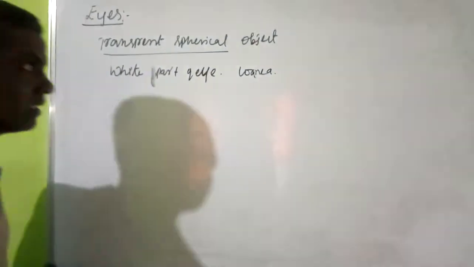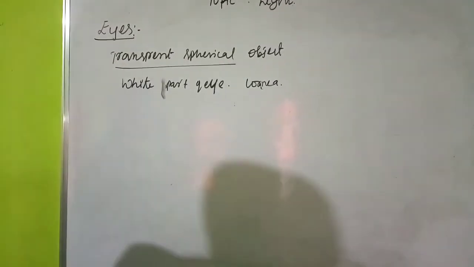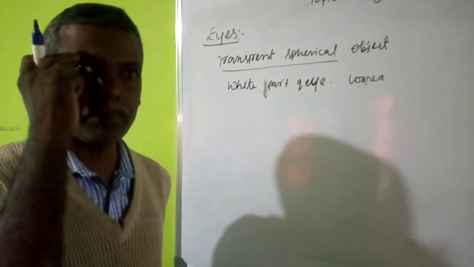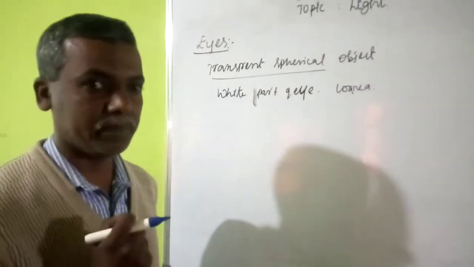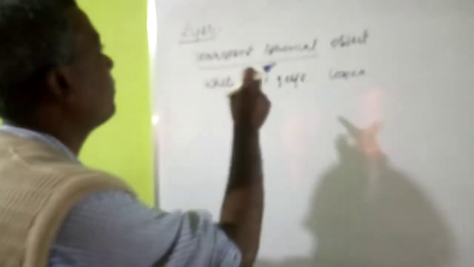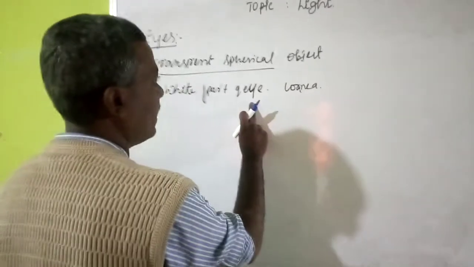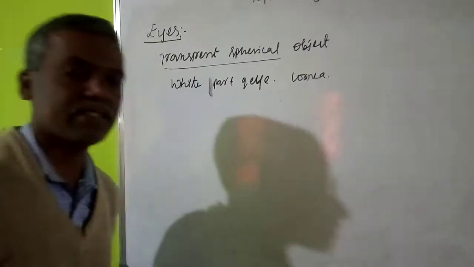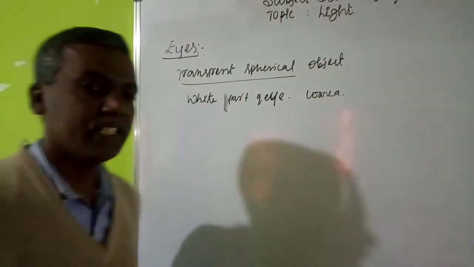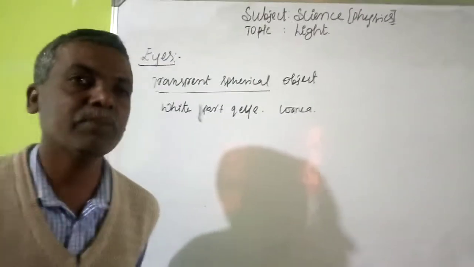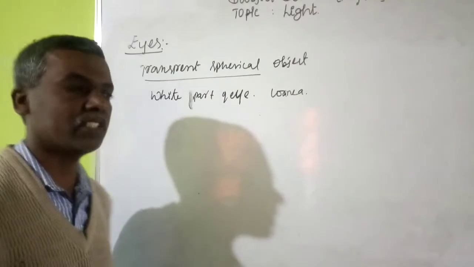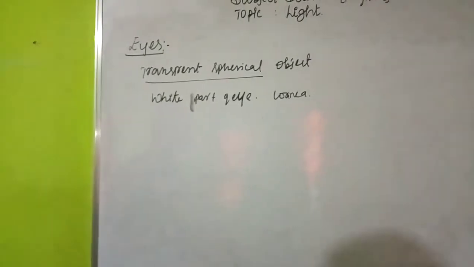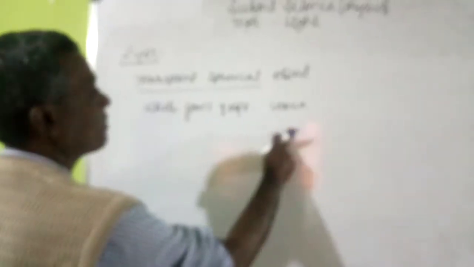And students, let us all understand. Your eye is a spherical shape. Its white part is called the cornea. This cornea helps us. It protects the interior part of the eye from accidents. If we have some accident or trouble, the cornea protects the eye.